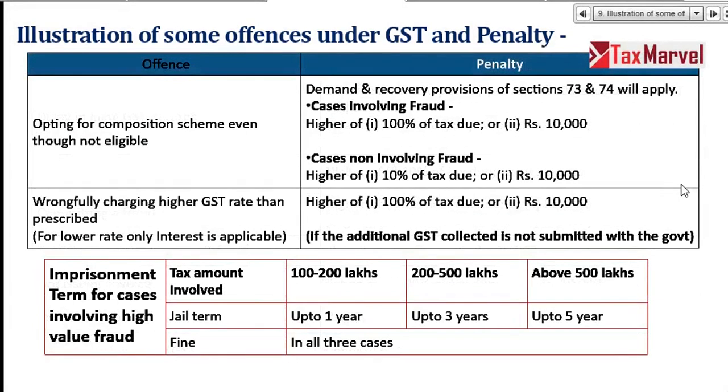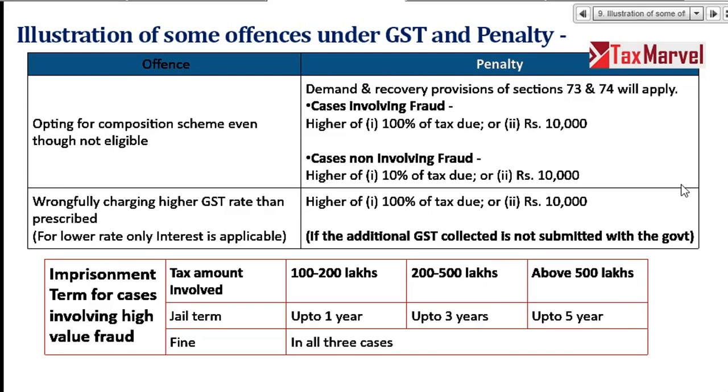Opting of composition scheme. So I have opted for composition scheme, though I am not eligible to opt under composition scheme. What will happen? Demand and recovery, so the government will do. If it is in the case of fraud, 100% of tax due or 10,000 rupees, not involving fraud. So remember a threshold. If it is fraud, always 100% of tax or 10,000, whichever is higher.